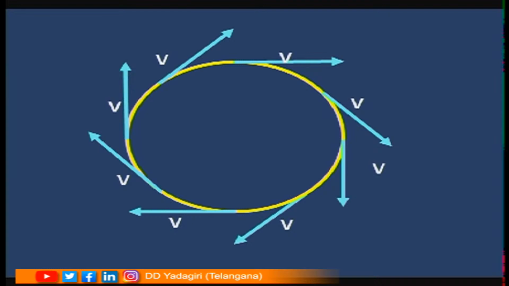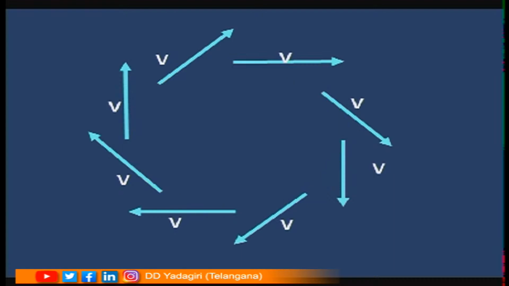So, consider 8 points. At these 8 points, we have drawn the velocities of the object, and now let us draw all the velocity vectors from the same point. That is, rearrange the vectors such that all of them start at the same point. This does not change the magnitude or the direction of the velocity.